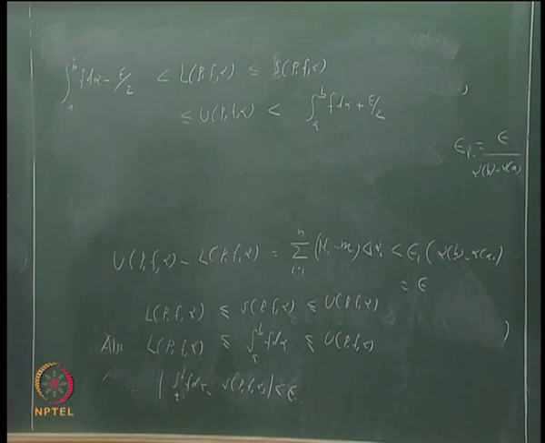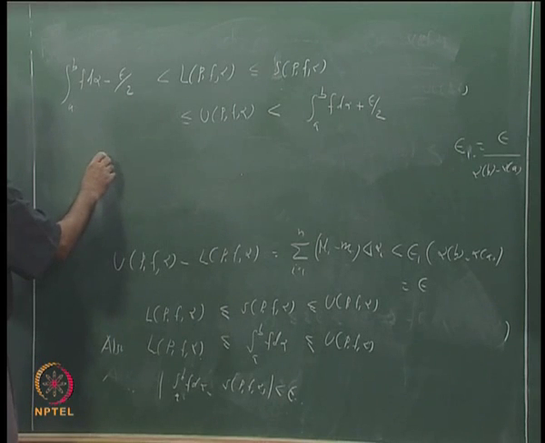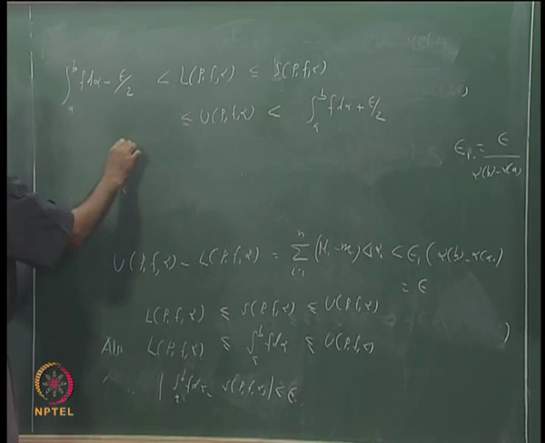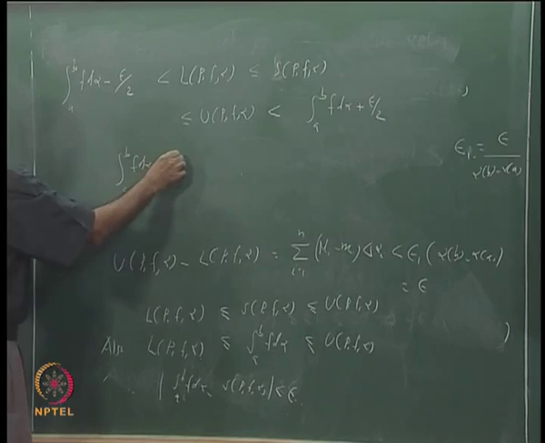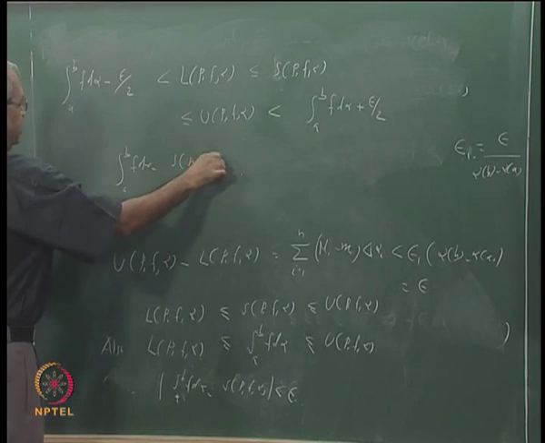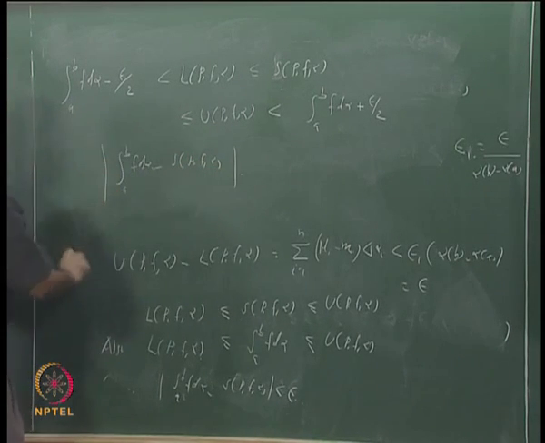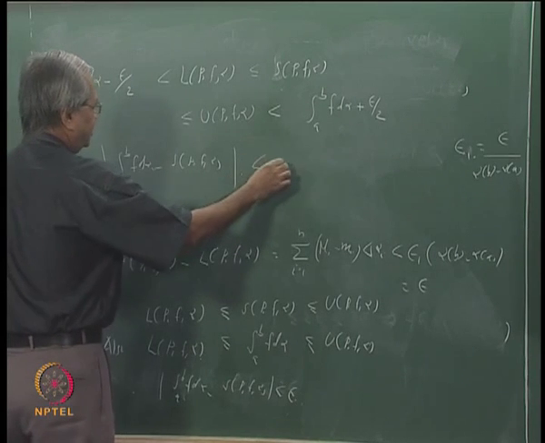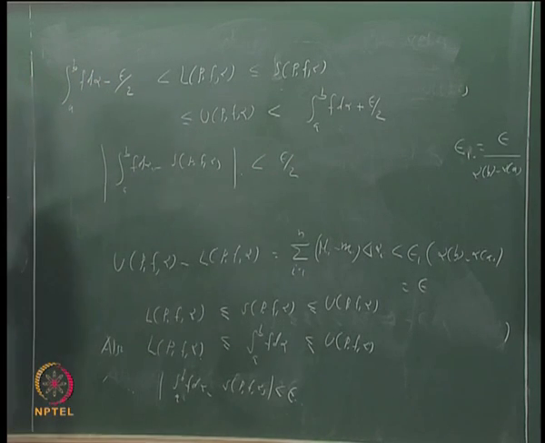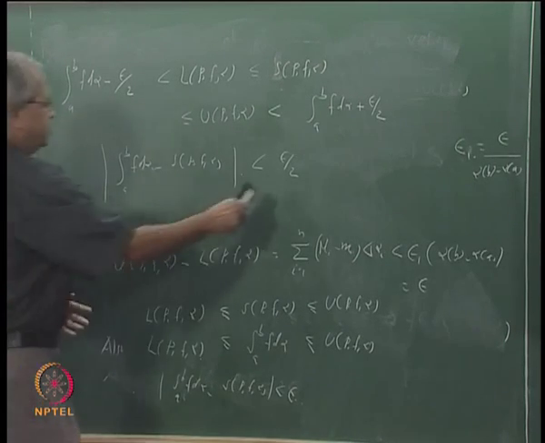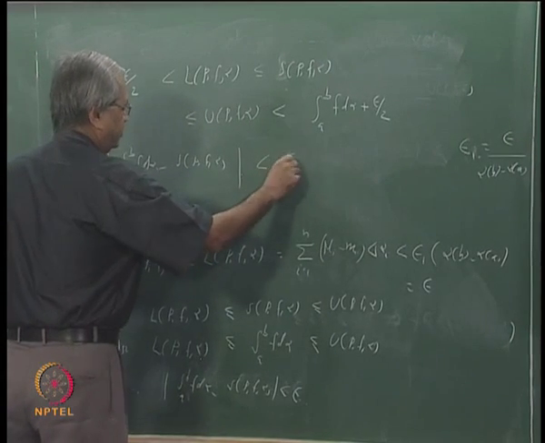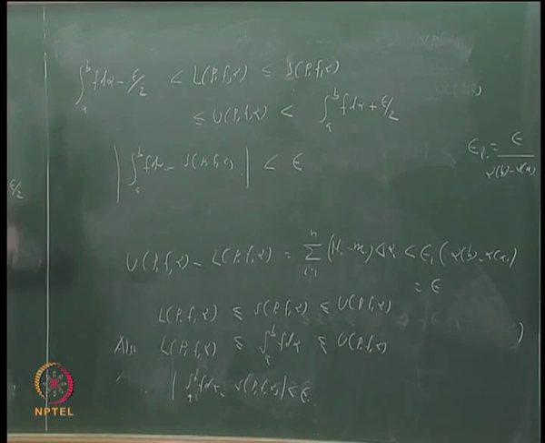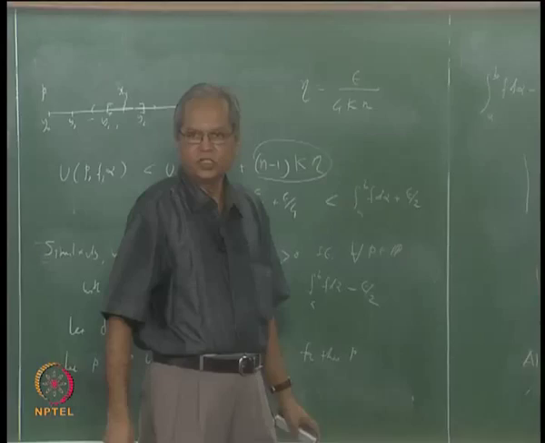Okay, that is the same as saying that the absolute value of the integral a to b f d alpha minus S(P, f, alpha) is in fact less than epsilon by 2. Oh no, the difference that is less than epsilon. Okay, the difference between these two is less than epsilon, and that is what we wanted to prove.